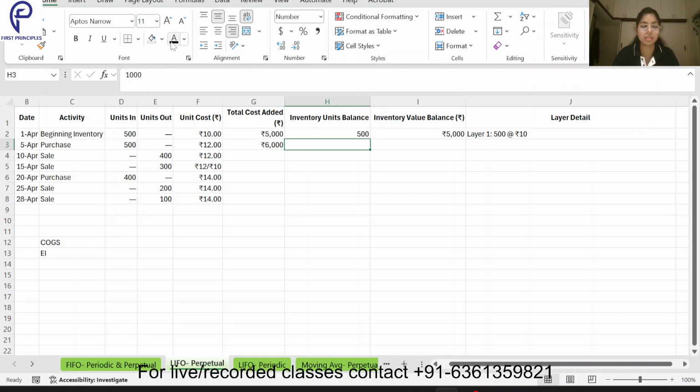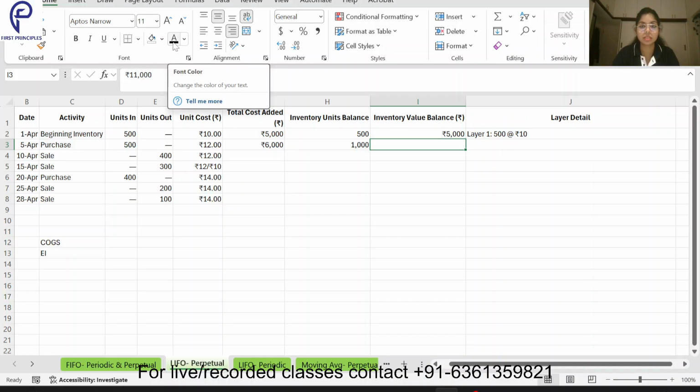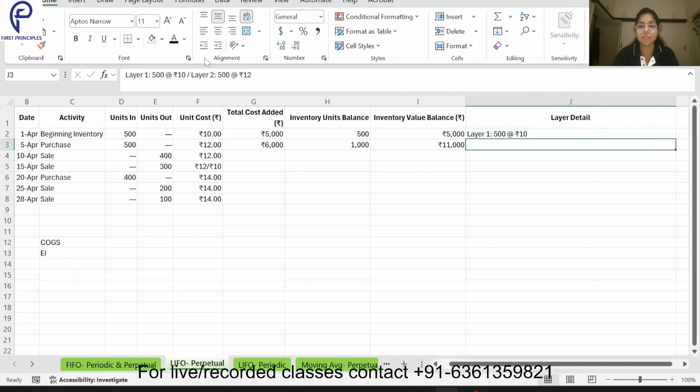Inventory units balance is 1000, because 500 was beginning inventory plus purchases. Then what is the inventory value balance? 5,000 plus 6,000, it becomes 11,000. Then what is the layer detail? Layer 1 and layer 2 are given over here. So both layer 1 and layer 2 are there.